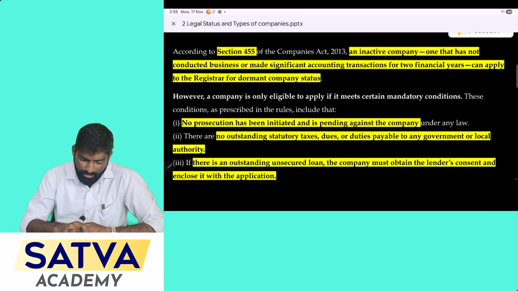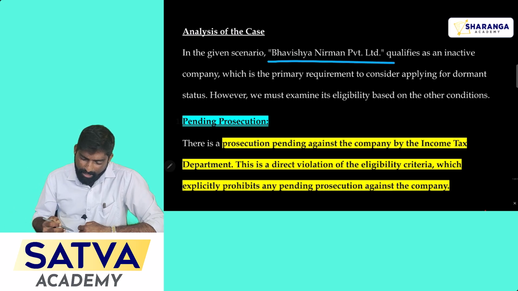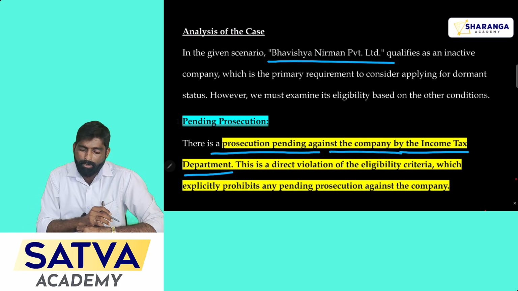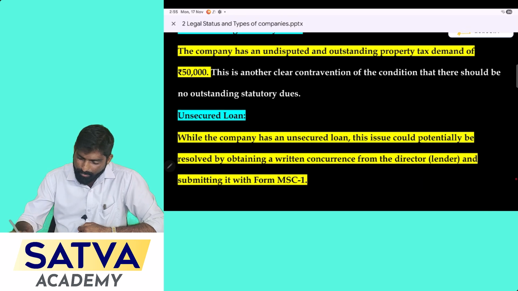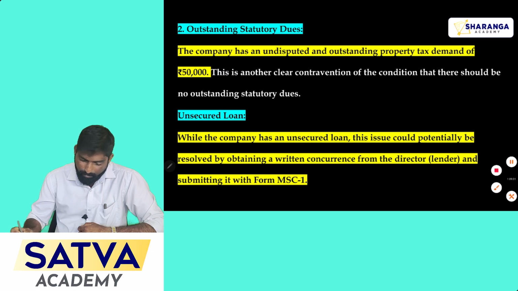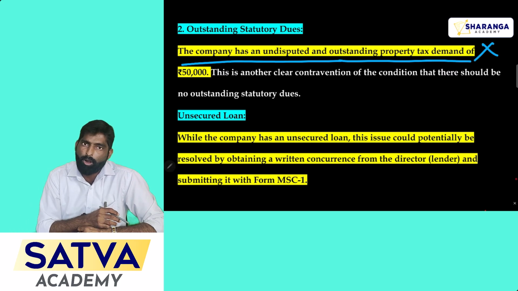Okay, let's compare it in an analysis part. See the problems in this question for Bhavishya Nirman Private Limited. First one, there is a prosecution pending against the company by the income tax department. So this one is a drawback. By considering this point, you cannot apply for the dormant status. Then the second condition is, the company has an undisputed and outstanding property tax demanded by the local authority. Clear? So this is another drawback.